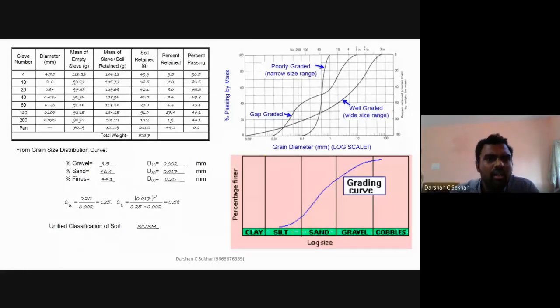Then once you've done this, convert this value into a percentage. So initially, if I take 524 grams, for 49.9, divide by 524 into 100, we're going to get a percentage. So everything, again, column this percentage. Then because I want to plot a graph with respect to particle size, or grain diameter, or particle diameter, or sieve size, with respect to percentage passing.